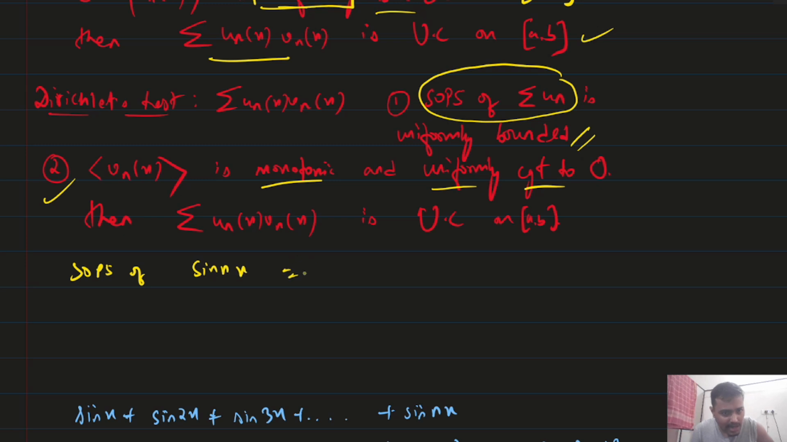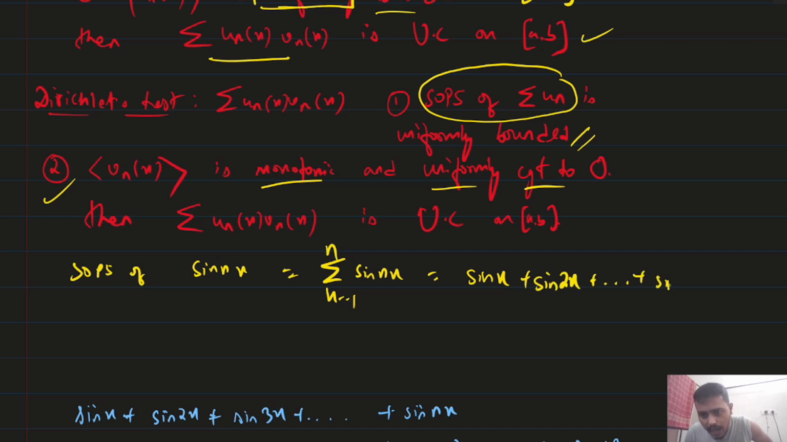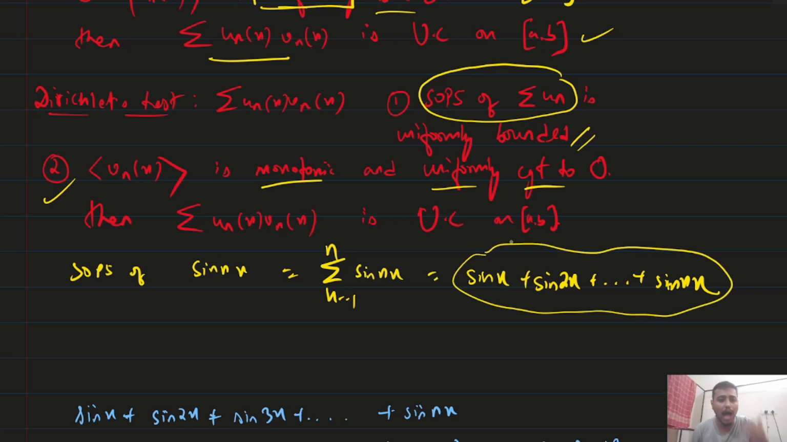SOPS of sin nx will be equal to summation k equal to 1 to n sin kx, and that can be written as sin x plus sin twice x plus dot dot dot sin nx, up to n terms. Okay, now that sequence you have to think whether it is uniformly bounded or not. So how will you think this?